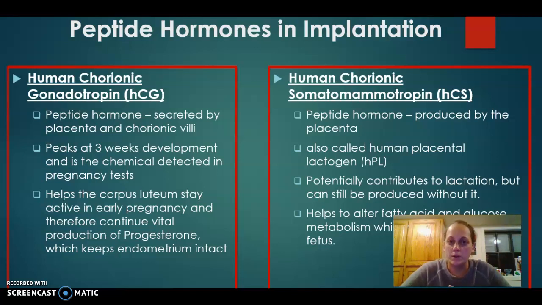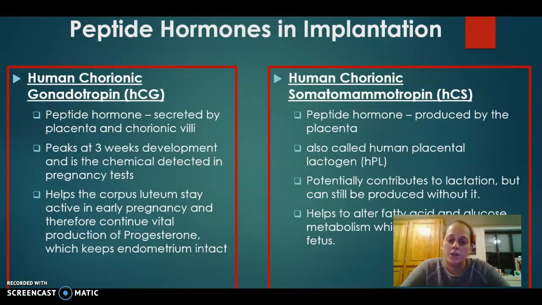So the second peptide hormone which we want to talk about is the human chorionic somatomammotropin hormone. This is also a peptide hormone. There's a little bit less known about this one in terms of the pregnancy. It is also produced by the placenta during pregnancy, and it's also called the human placental lactogen hormone. It's called this partially because they believe it potentially contributes to lactation during pregnancy as well. But lactation can also be produced without that hormone. So it could potentially, but it is not the make or break in terms of lactation.